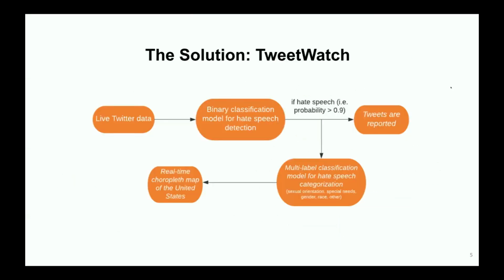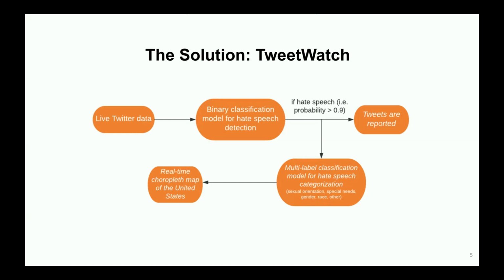So now a deeper dive into what TweetWatch is. TweetWatch, our system consisting of multiple components, is a multi-step hate speech detection and categorization algorithm that automatically reports tweets marked as hate speech by passing real-time Twitter data through 2 novel deep learning methods: a binary convolutional neural network to detect hate speech, as well as a multi-class CNN to classify hate speech into 5 categories.